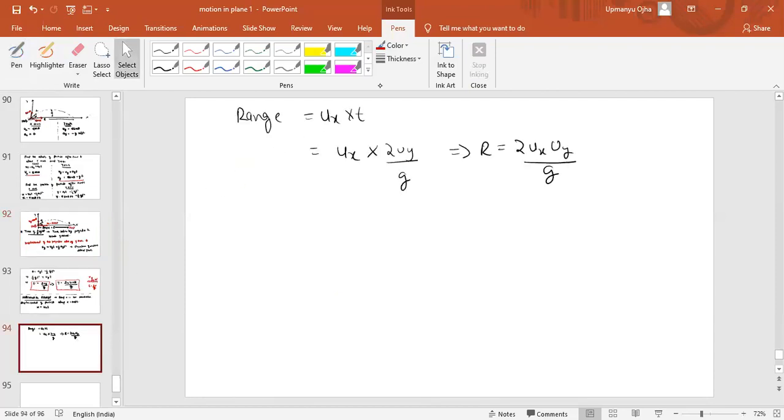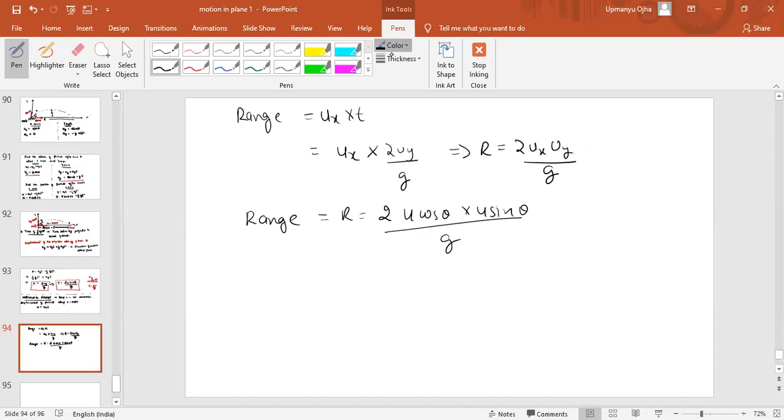So the range R will be equal to 2u cos theta into u sin theta by g. Is this correct or not?